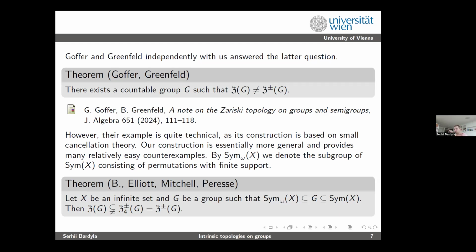Then we have the following. The Zariski topology is already strictly weaker than the semi-group one. The Zariski topology in this group G is already strictly weaker than the restricted version, for n equals 4, of the group Zariski topology. And at the same time, this n equals 4 already gives us the full Zariski topology.